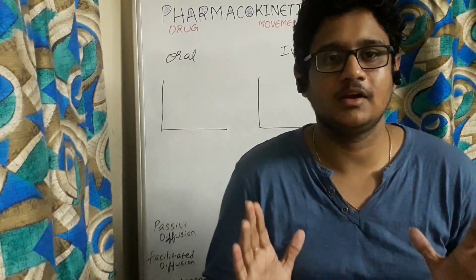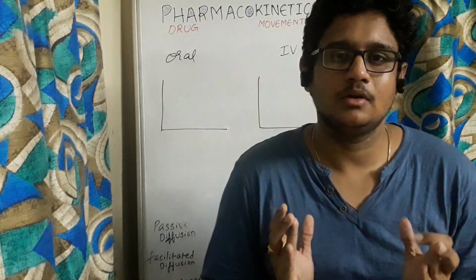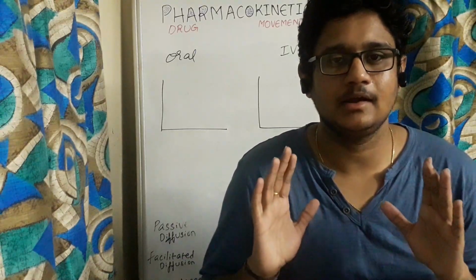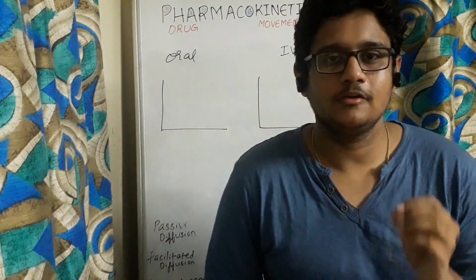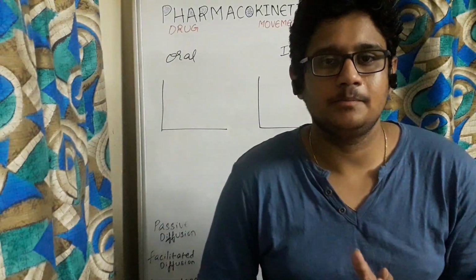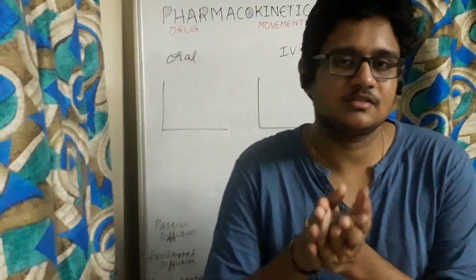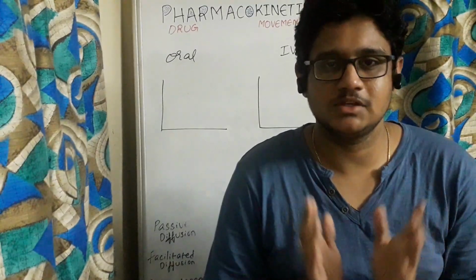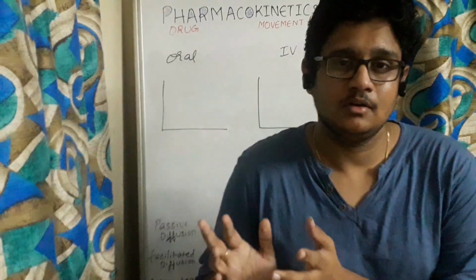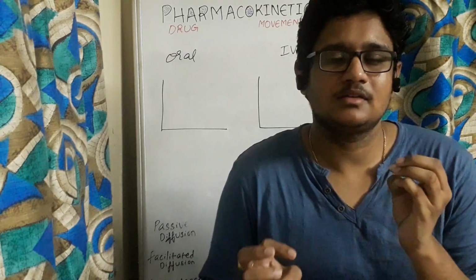If we administer a drug of 100 mg orally, then how much of the drug will be available in the bloodstream? The answer is not at all exactly 100 mg, because if we administer a drug orally, the majority of the drug will not be absorbed into the bloodstream. Some 20% of it gets eliminated via the GI tract, and the absorbed drug will enter into the liver and it gets metabolized, biotransformed, and it gets wasted.